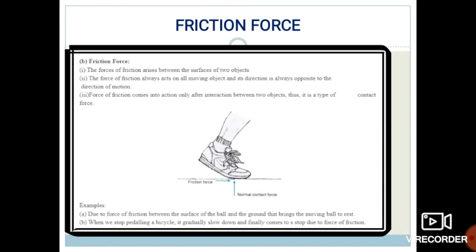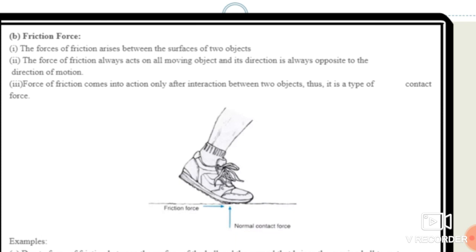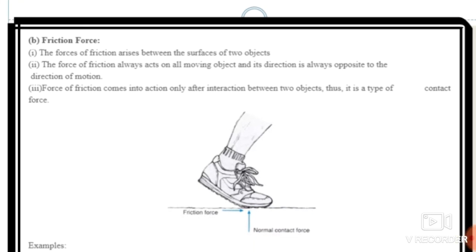Okay students, got it? Now the second example for the contact force is the friction force. See students, what is friction? Friction means whenever two objects are in contact with each other, there occurs some interaction between these two objects. That is the friction. So the force of friction arises between the surfaces of two objects. So contact is required for the two objects, only then the frictional force is applied over here. So it is one of the types of contact force.